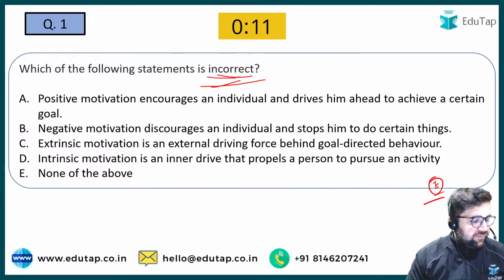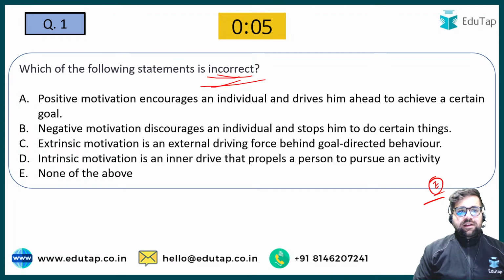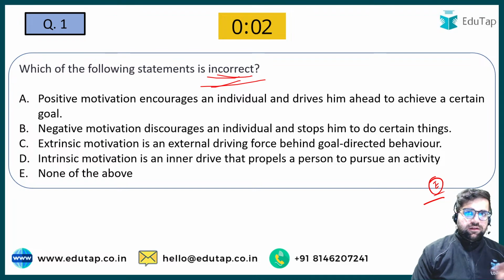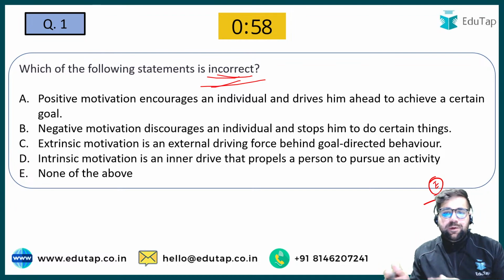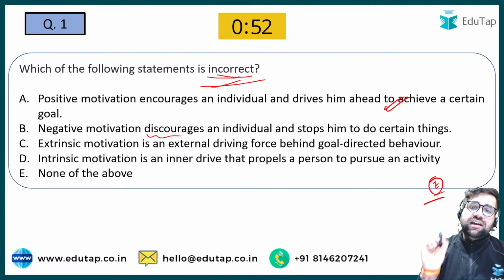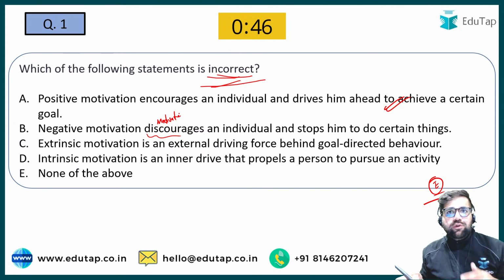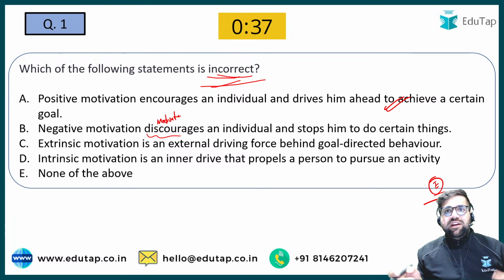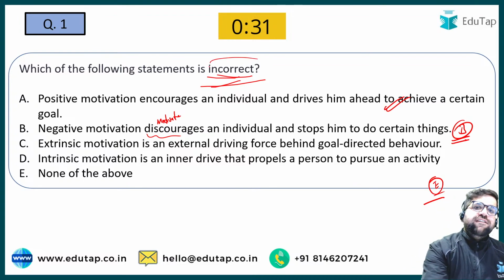First answer which I am receiving from Nilesh is B. Let's see what answers others are giving. See, positive motivation definitely propels you to do something, because today you have to become an RBI Grade B officer, so you will get something good once you become one. So that is a positive motivation. But negative motivation does not discourage you. Negative motivation also motivates you to do something, so that you can remove something bad from your life. I want to become an RBI Grade B officer because I want to remove poverty from my life. So that is a negative motivation, because you are removing something. So over here the answer will be B, because you have to identify the incorrect one.